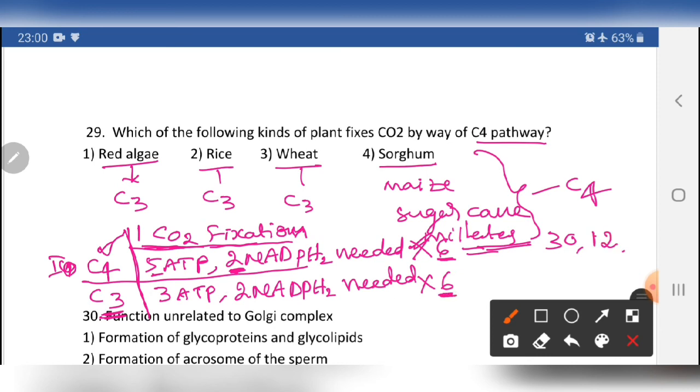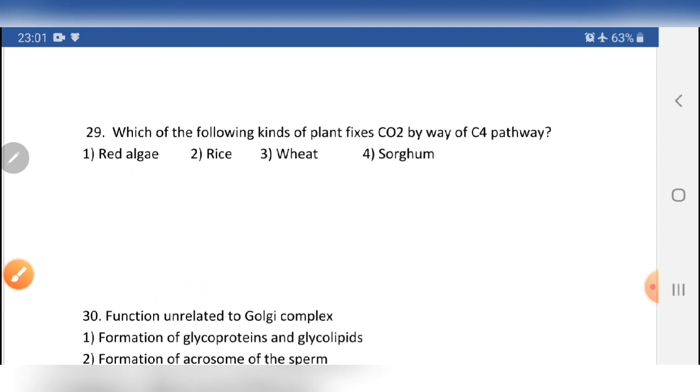Here also 6 cycles, 6 threes are 18 ATPs and 6 twos are 12 NADPH2, needed for the formation of one glucose molecule. So what the question asks is which one fixes this way, so our answer will be Sorghum vulgare. This data is not required, but since the question came, I explained it more. Go for the next question.